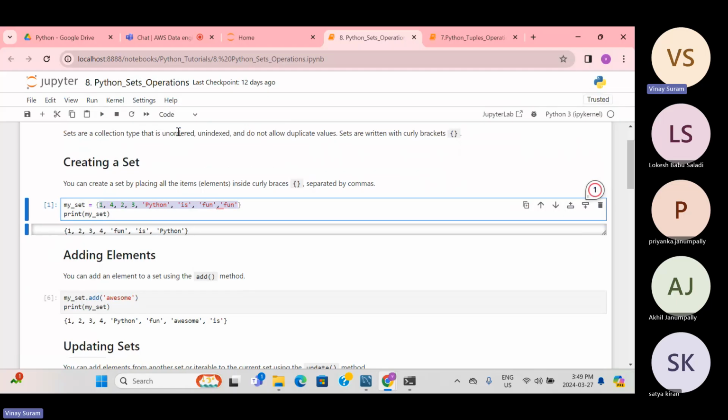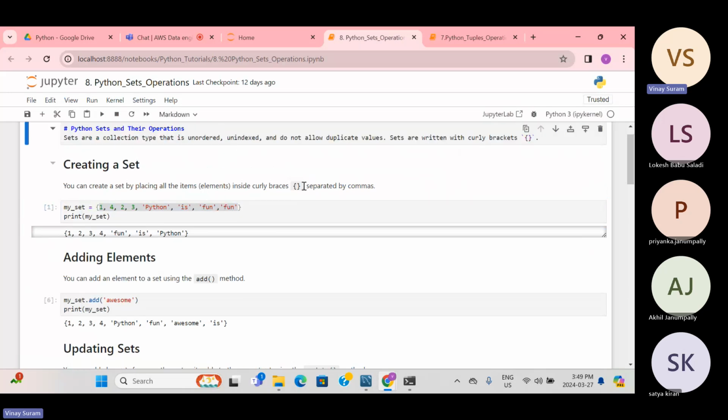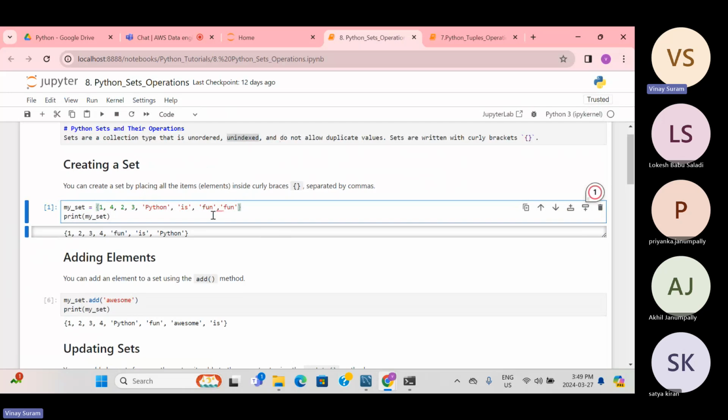And when we talk about duplicate values, since these are unordered, how can they be indexed? They can't, right? Since it is unordered, it cannot have a proper index. So when I talk about unindexed, you can't access the element using an index, because if a new element comes into the same set, the indexing changes. That shouldn't happen. And it does not allow duplicate values, which means we entered fun twice, but you can see the output has it only once. So that is what duplicate values means.